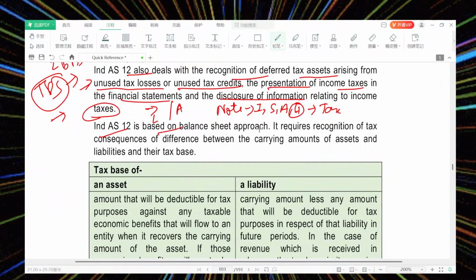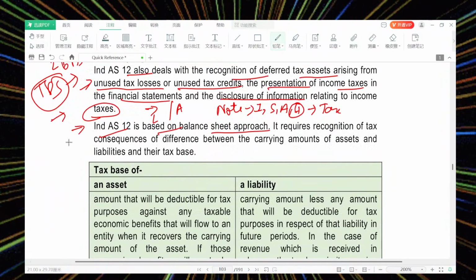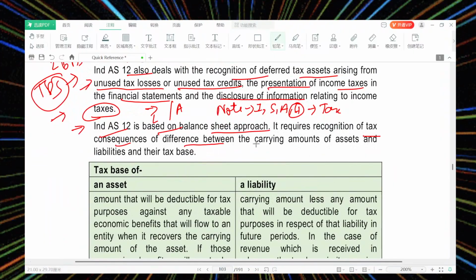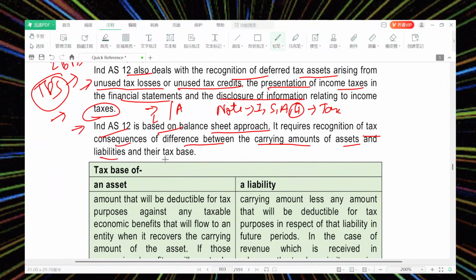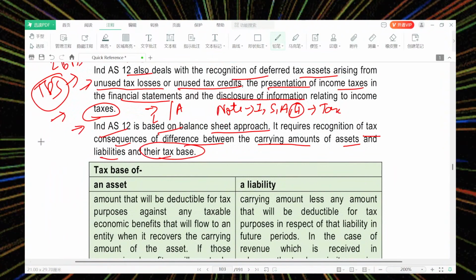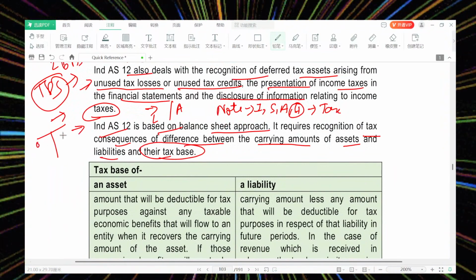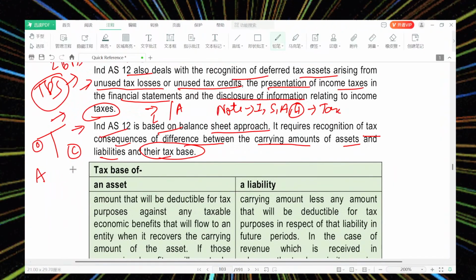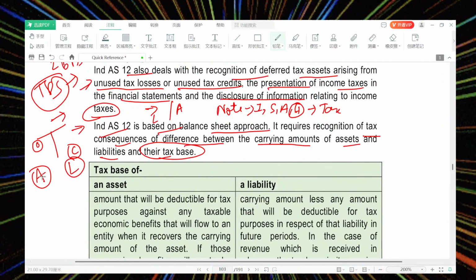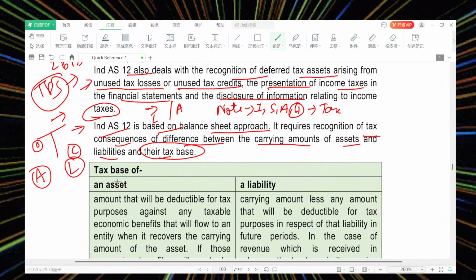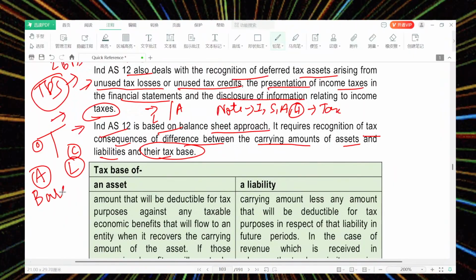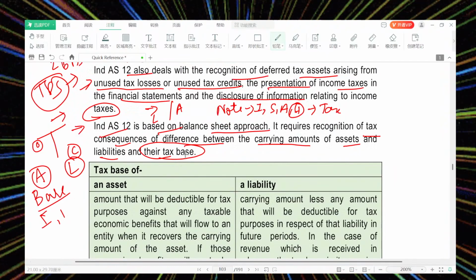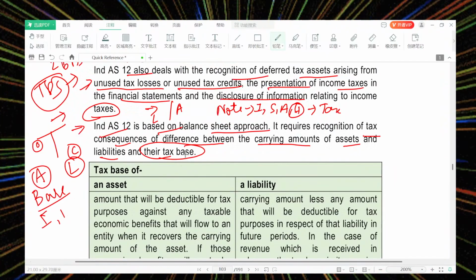Ind AS 12 is based on the balance sheet approach. It requires recognition of all tax consequences of differences between the carrying amount of assets and liabilities and their tax basis. What is the carrying amount? Whether opening balance or closing balance, this is the carrying amount. The carrying amount can be an asset or a liability. And as per the tax base, it depends on the country where the entity is located, India, Netherlands, Switzerland, Australia, on the basis of which taxes may be charged.